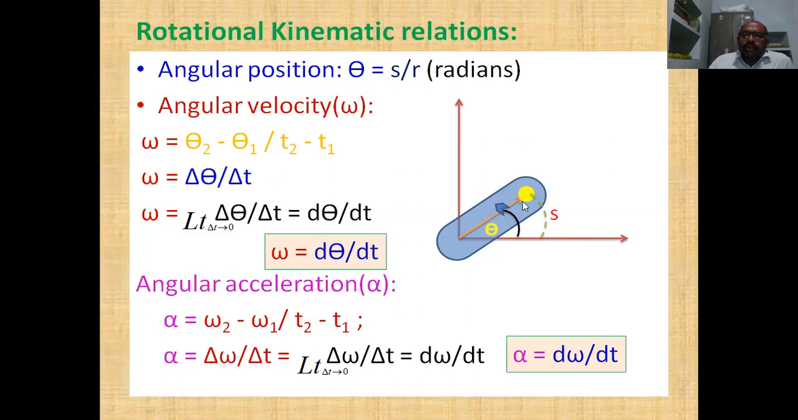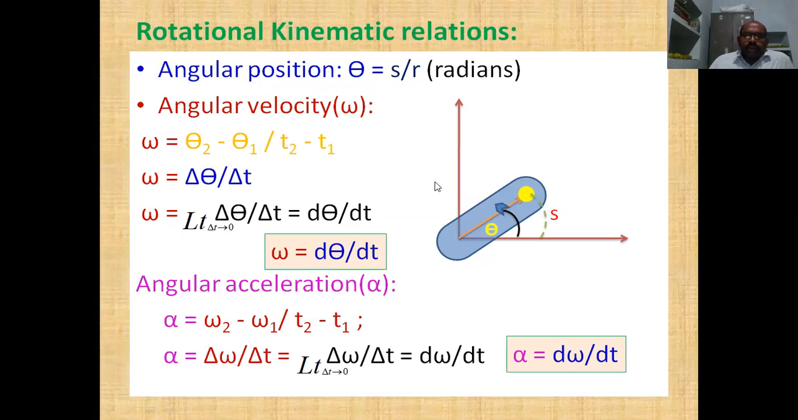From the formula, arc length is equal to the angle subtended times the radius vector, s is equal to theta times r. This is the angular position, or we can say angular displacement. So theta is equal to s by r radians. s is the arc length and r is the radius vector. Theta is the angle, angular position or angular displacement. Theta is equal to s by r.